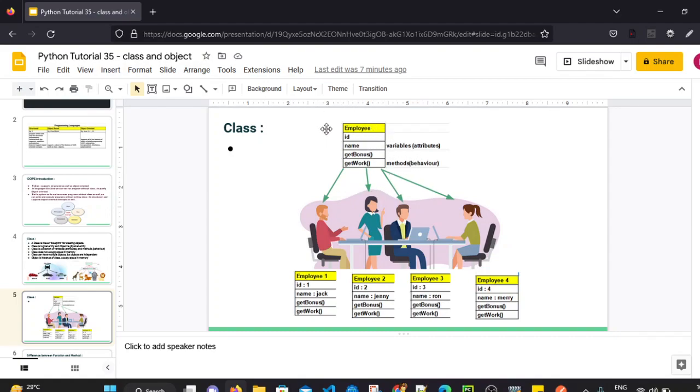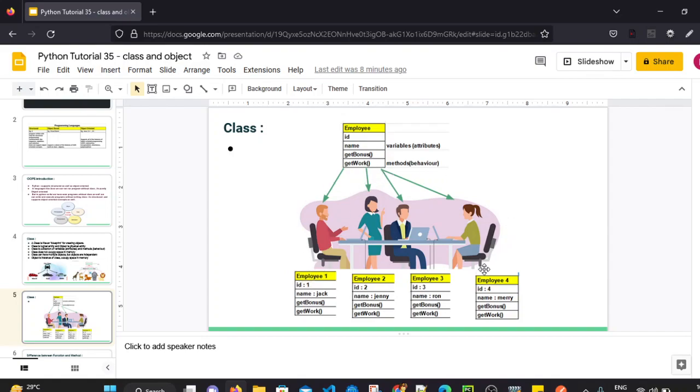Now by using this class or this blueprint, we can create multiple objects. So there can be multiple employee objects. Let's say employee 1, employee 2, employee 3, employee 4. All the objects are independent of each other. All the objects will have some common attributes, like ID and name.